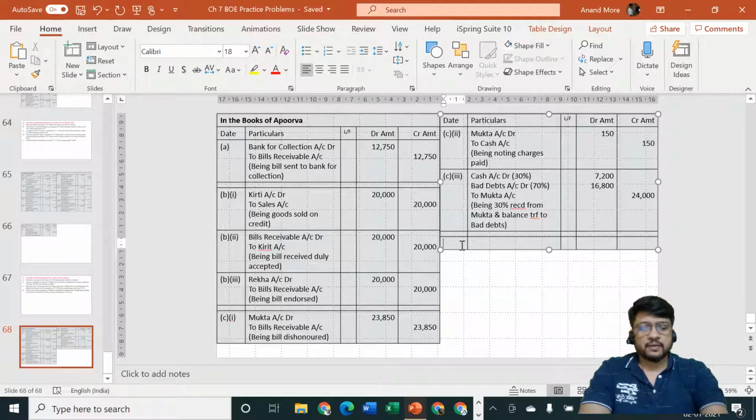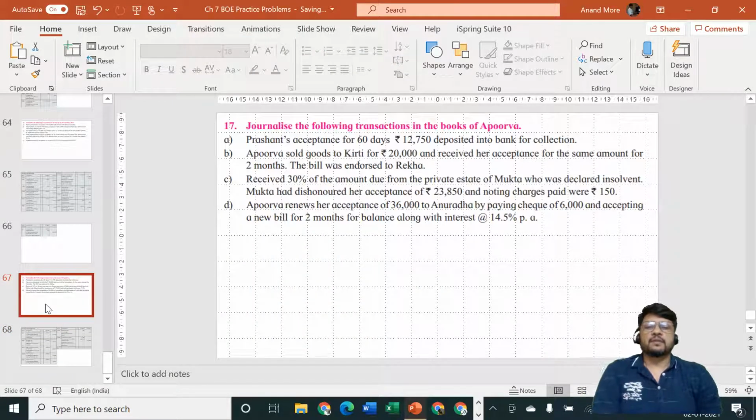Point number D. Yes, what is happening in point number D? Apurva renews her acceptance. Okay, we are writing in the books of Apurva, and Apurva is renewing her own acceptance. That means it is Apurva's bills payable. Renewal means the old bill is dishonored, and then in place of that a new bill is coming. So Apurva renews her acceptance of rupees 36,000 to Anuradha.